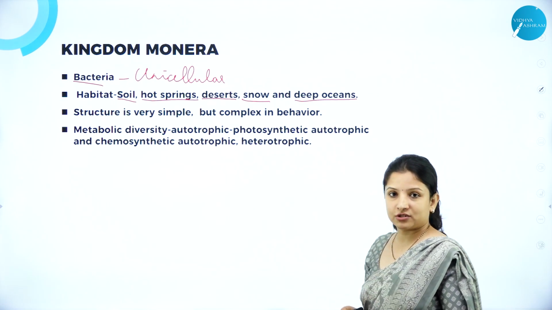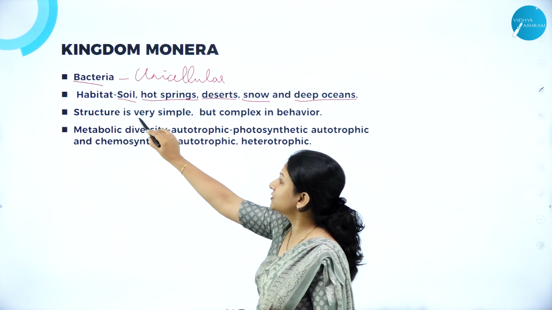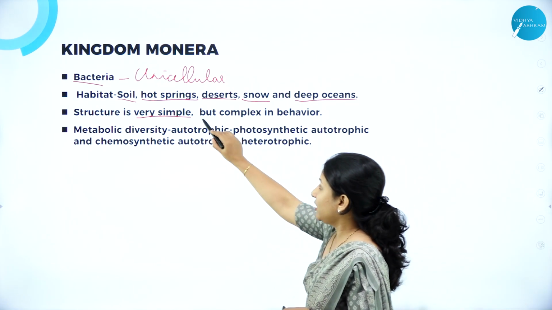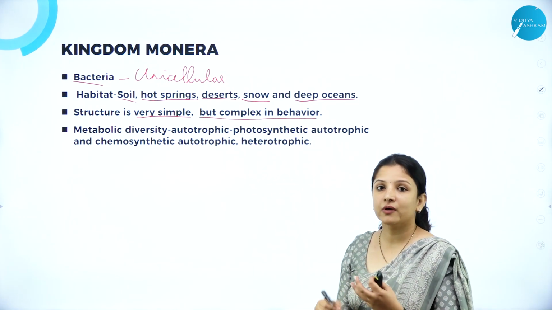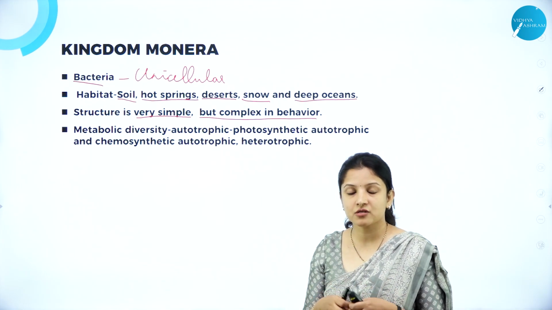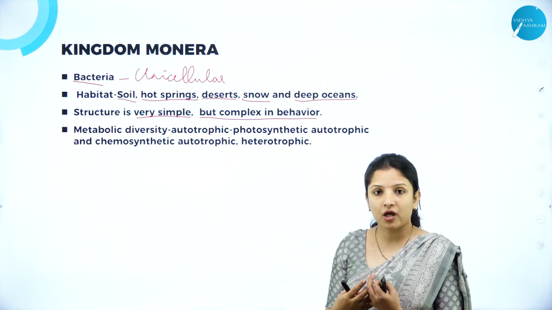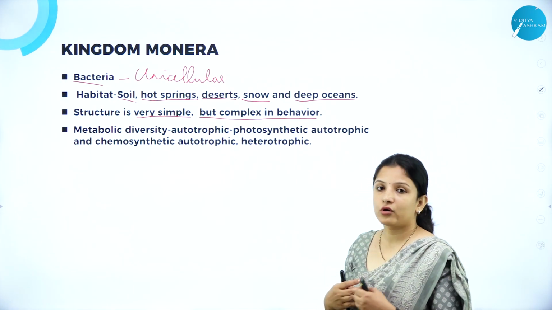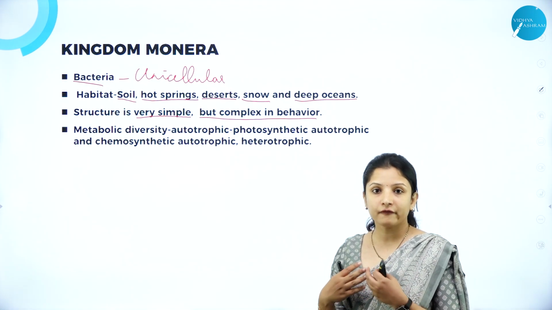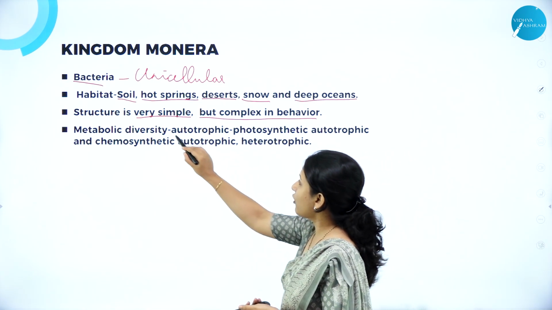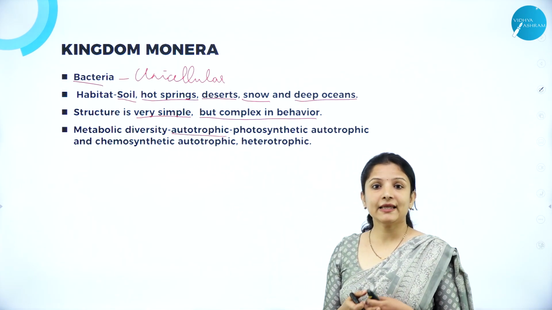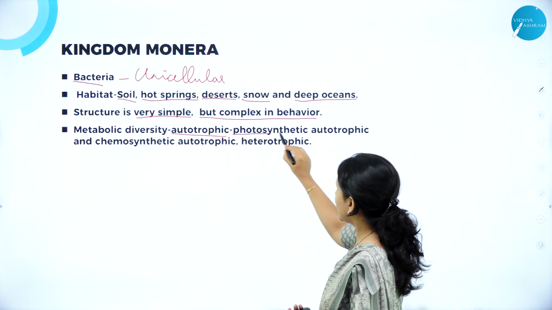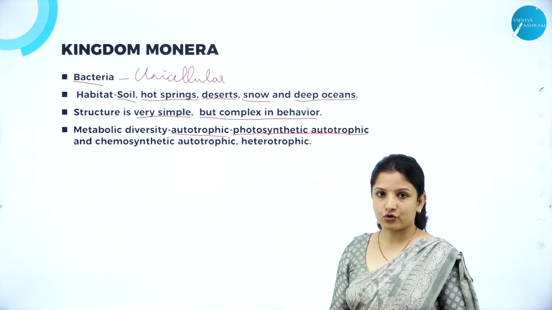Talking about their structure, it is very simple because they are unicellular, they have one single cell. But their behavior is very complex when it comes to their mode of infection, their mode of nutrition, their mode of reproduction. Talking about their metabolic diversity or mode of nutrition, they can be autotrophic, wherein they can synthesize their own food. In autotrophic, they can be photosynthetic autotrophs.